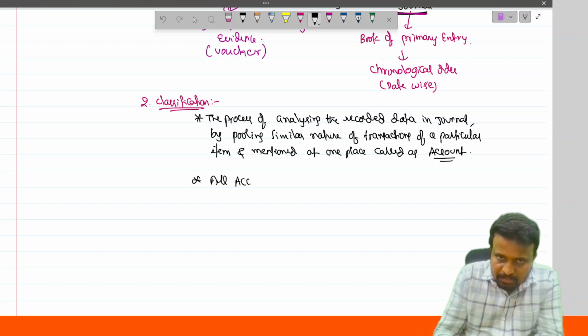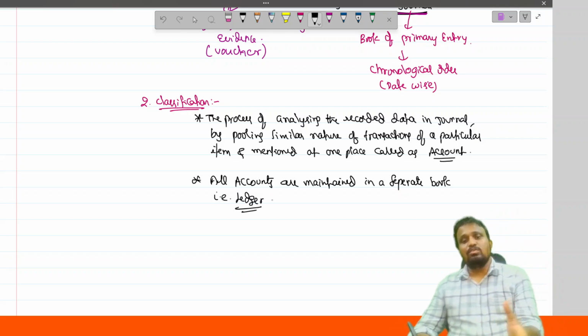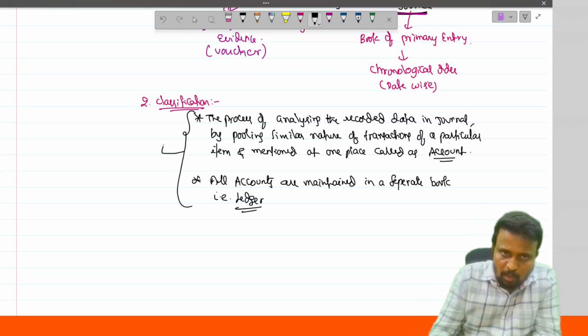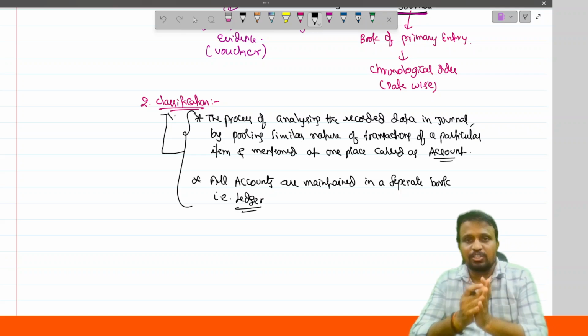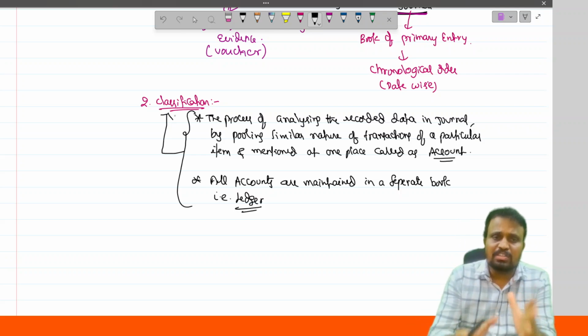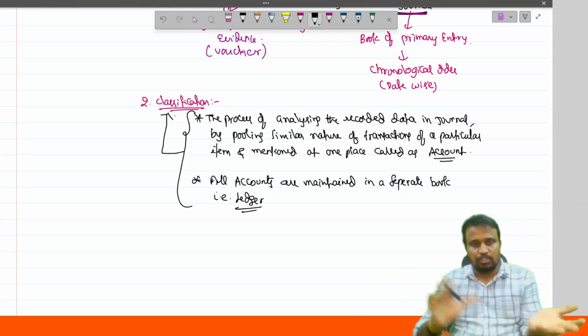All accounts are maintained in a separate book. That is what? Ledger. That is called the ledger. And the whole process is called what? Classification. Classification is simply the process of transferring the recorded data from the journal to the ledger.